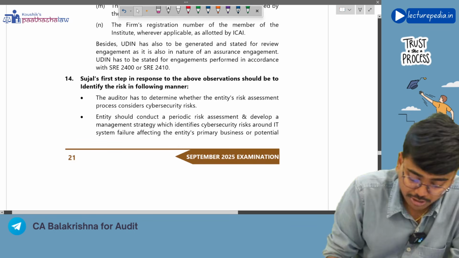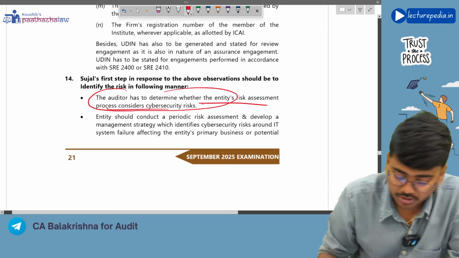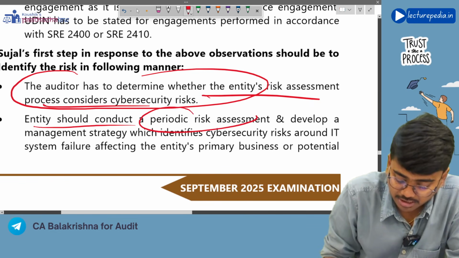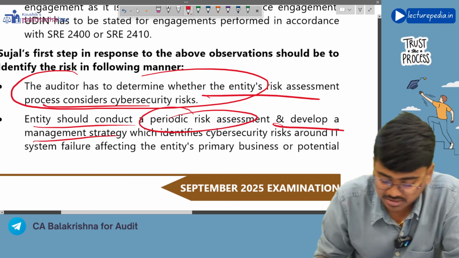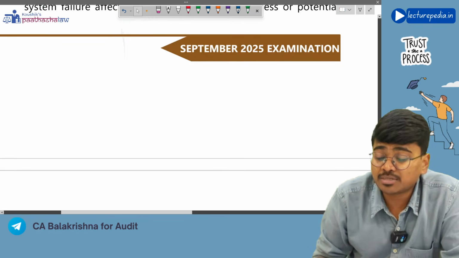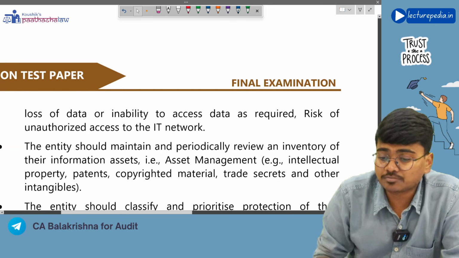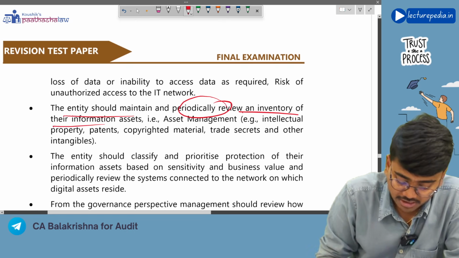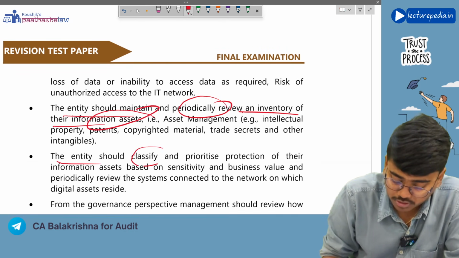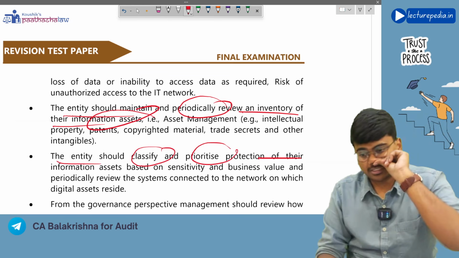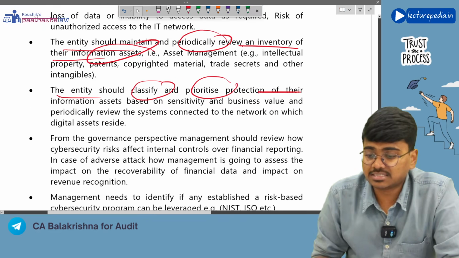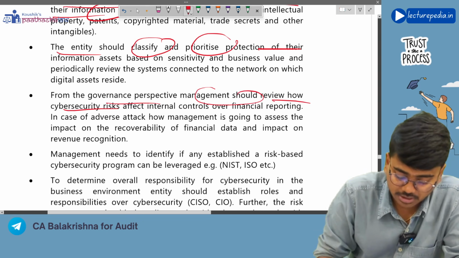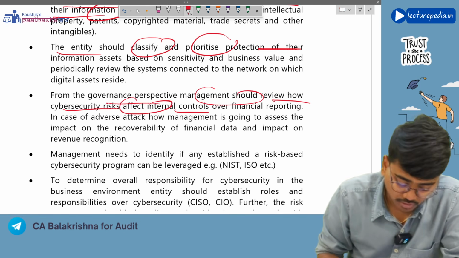See, the auditor has to determine whether entity's risk assessment process considers cyber security risk. Entity should conduct periodic risk assessment and develop a management strategy which identifies cyber security risks. And also, entity should maintain a periodically reviewed inventory of their information assets. Entity should also classify and prioritize protection of their information assets. And from governance perspective, management should review how cyber security risk affects the internal controls over financial reporting.